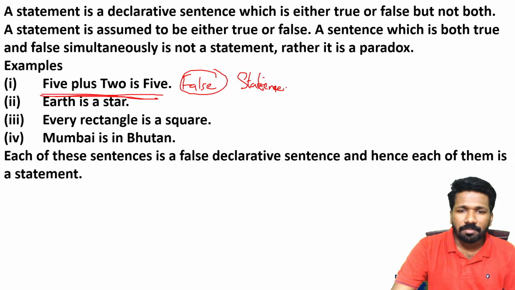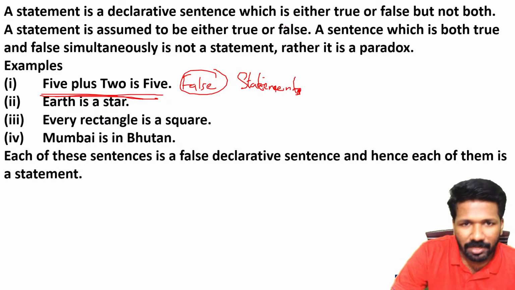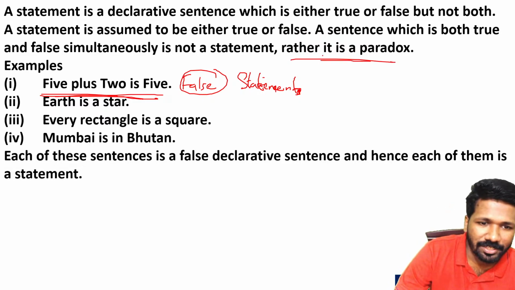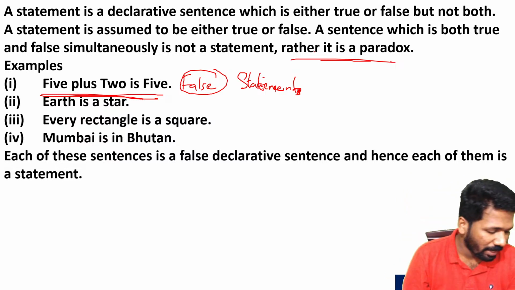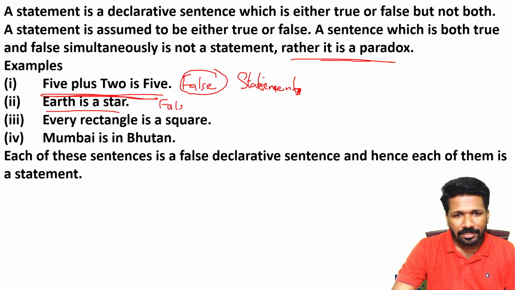A statement can be false, but it should not be true and false simultaneously. That is called a paradox, if a statement is simultaneously true and false. I will show you examples of that also. Now the second example: earth is a star. Earth is not a star, so this is false. Still it is a statement.